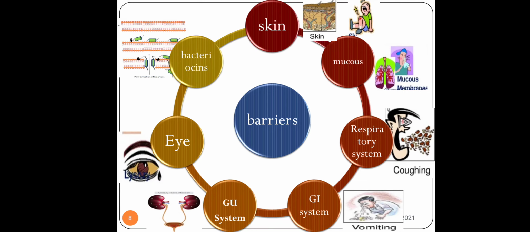Next, these organisms release certain metabolites that could be antagonistic to the pathogens. These metabolites could be toxic to the other organisms, so they show an antagonistic effect. These secretions released by the organisms present on your skin, which are harmful for the pathogens, are called bacteriocins. So these are the physical barriers. These are the first line defense mechanism of the innate immunity. So if they are asking about innate immunity, you have to talk about these things.